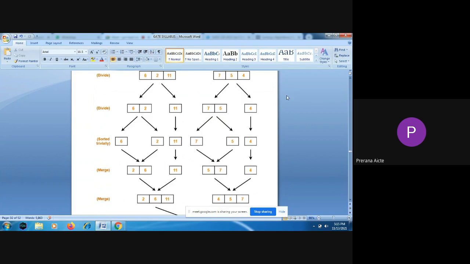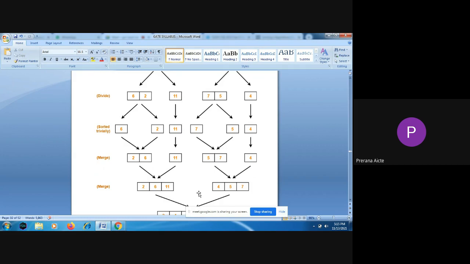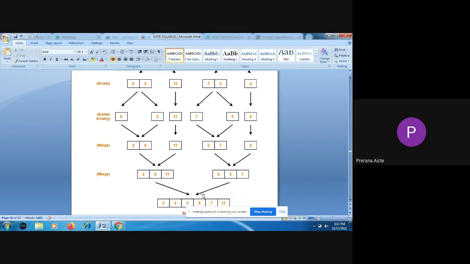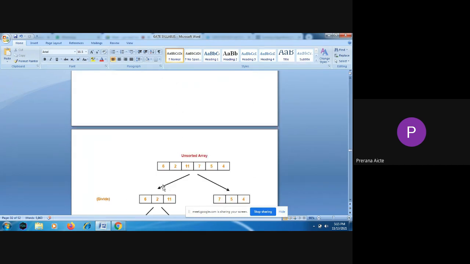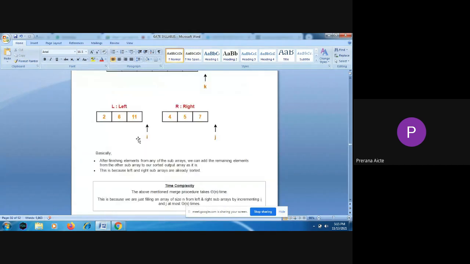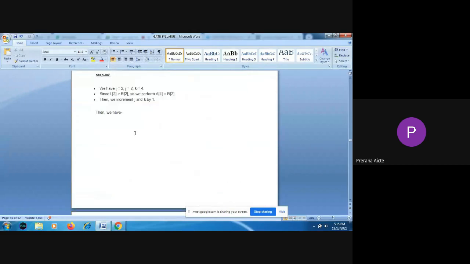Like that, in the right sublist also, it will divide the list into sublists until it can't divide it. Once the dividing has stopped, it will compare. So at last we are going to have two sublists which are sorted individually. Now we have to arrange those two sublists into one list in the sorting order. So that is merging. How does that merging take place?